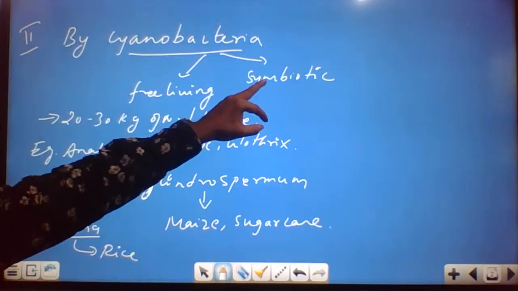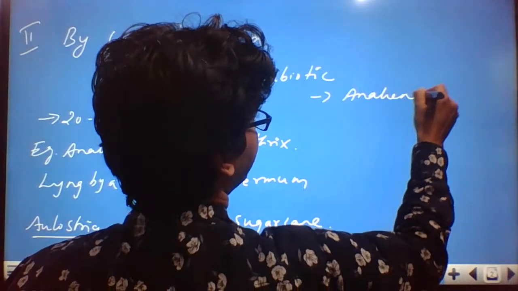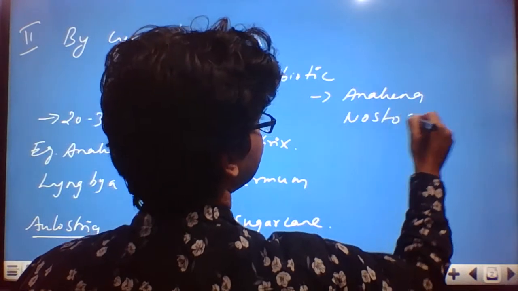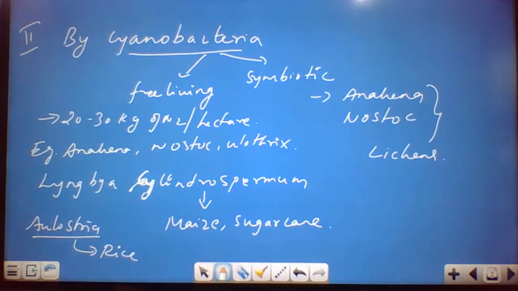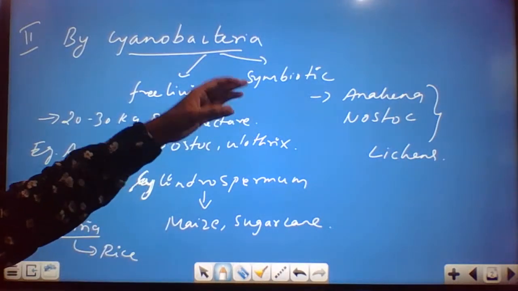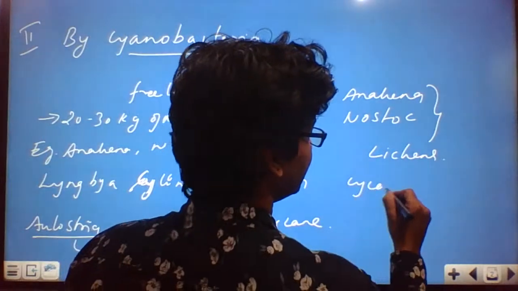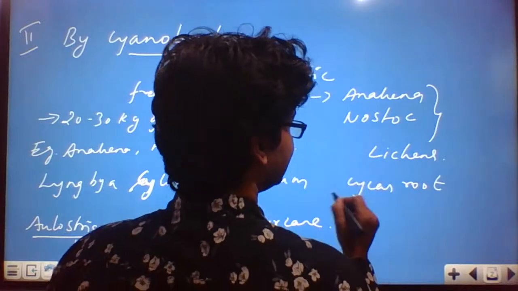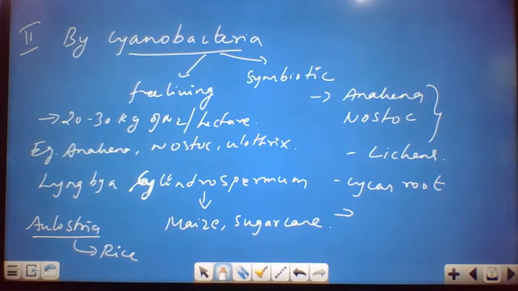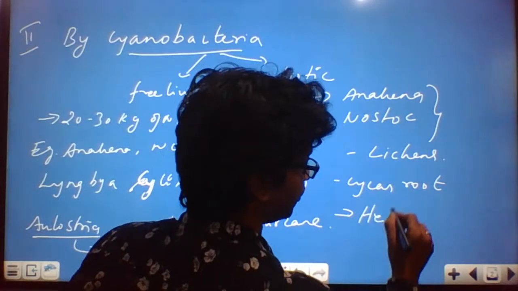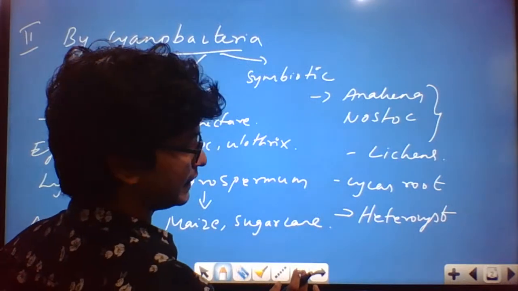Then coming to the symbiotic mode of nutrition, you could see Anabaena and also Nostoc. These are the relationships that you could see even with the lichens. You could see it in the case of the cycas roots as well. And as far as the symbiotic organism is concerned, you have a specialized structure, which we call a heterocyst.